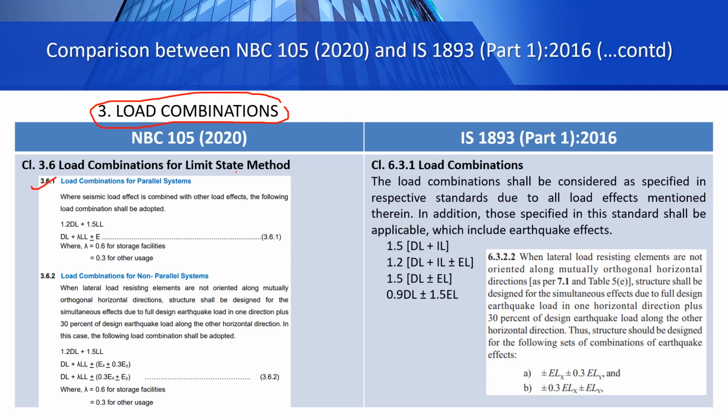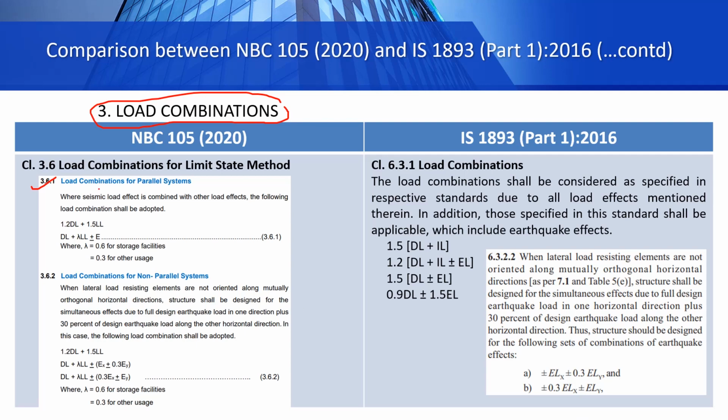We supposed that only 25% of those live loads would participate in vibration during any earthquake shaking. But if the live load was greater than 3 kilonewton per meter square, then we considered 50% of that live load. Now, there is no such thing as less than or equal to or greater than 3 in the new National Building Code of Nepal.